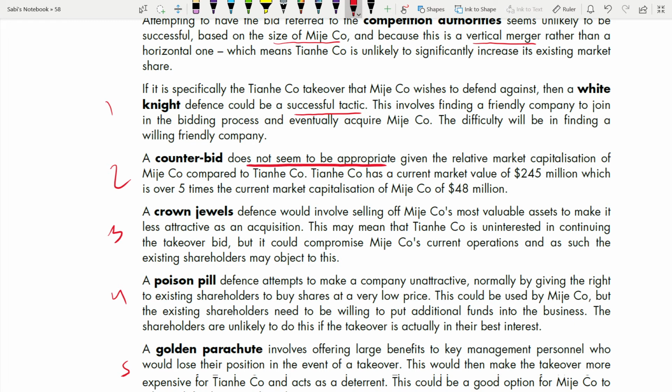Given the relative market capitalization of Major compared to Tene, what is the market capitalization? Now use it. That's where the market capitalization is given. So Tene has a current market value of 240 in the case study they have given, whereas it is over 5 times the current market capitalization of Major, 48 million. Even more than 5 times.